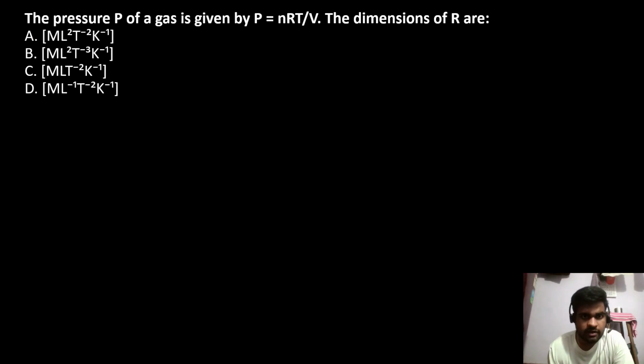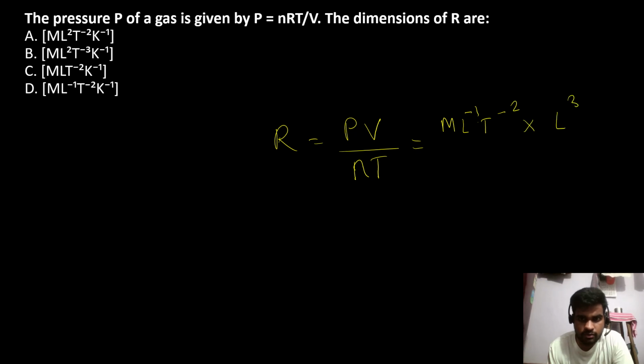The pressure of a gas is given, the dimensions of R. So R will be PV upon NT. Dimensional formula of pressure is ML raised to minus 1, T raised to minus 2. Just now we did it. Volume is L cube divided by mole, and temperature is Kelvin.